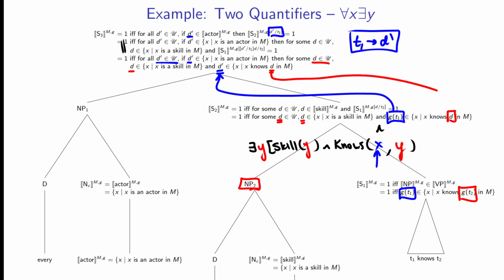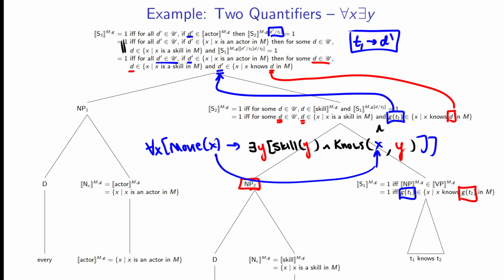D remains the same because it's still bound. But at this point, we've done our binding. So at this point, we've done for all X, movie X, arrow, exists a Y, skill Y, and knows XY. So at this point, we have now bound it with for all X, which is why we no longer have G of T1. Now we have this other variable D prime that it is pointed to.